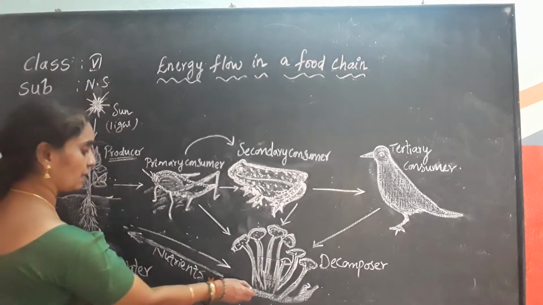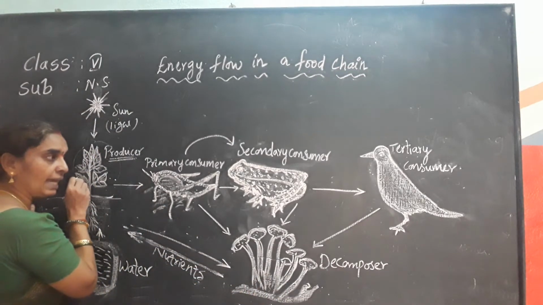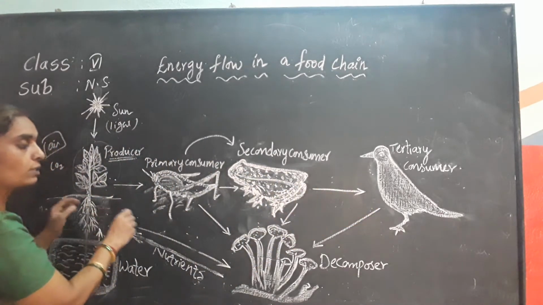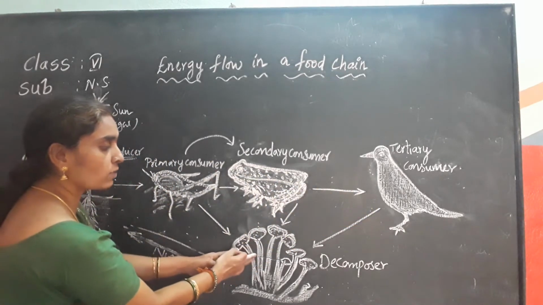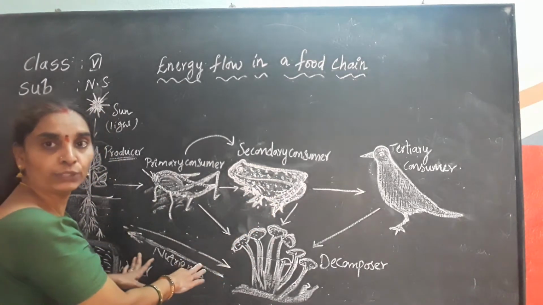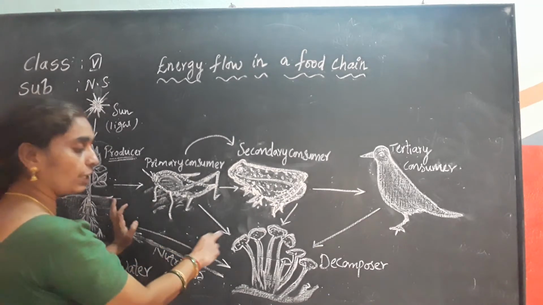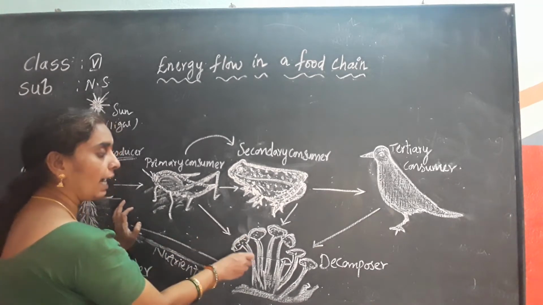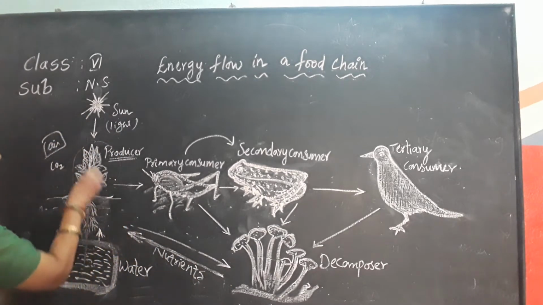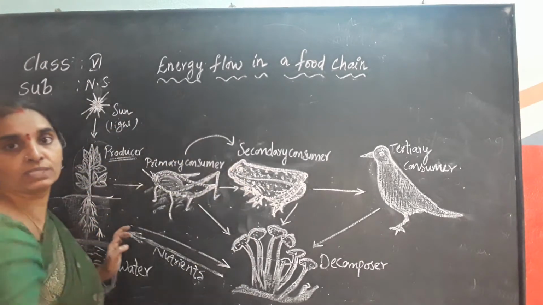That is, these mushrooms, they depend on the dead plants and animals too. Is it clear? So these decompose all organisms, living matter, and form the nutrients to the soil. They use up the organic matter and return it as nutrients to the soil, which is utilized by the plants again, and with this energy flow continues.